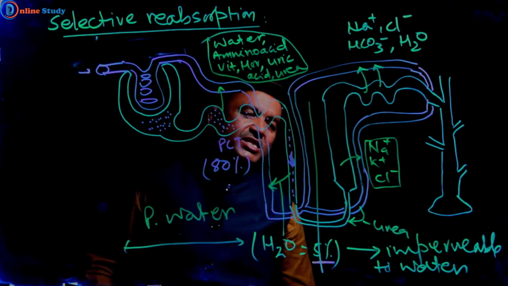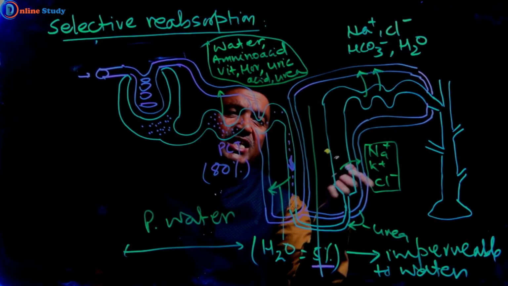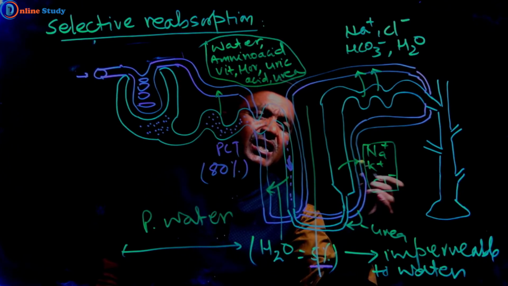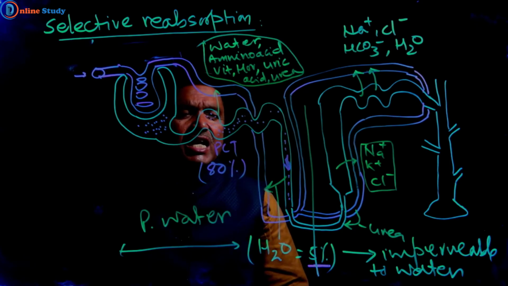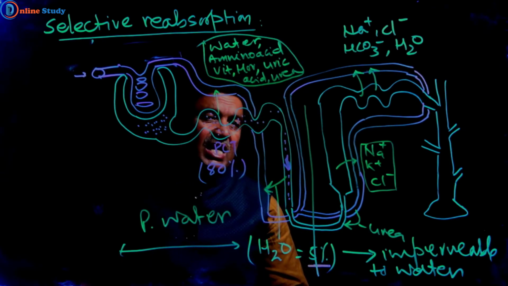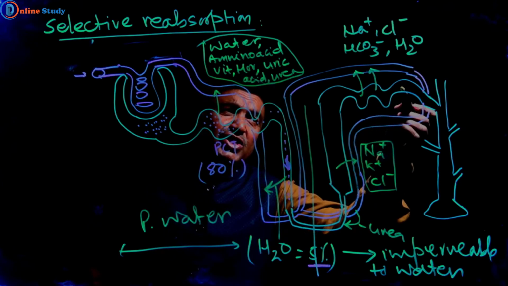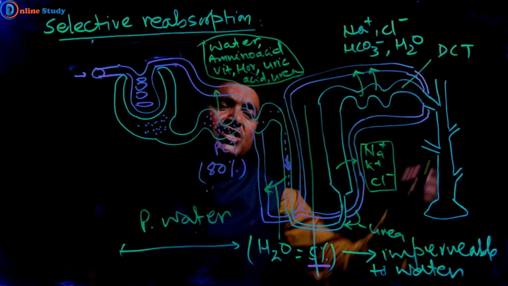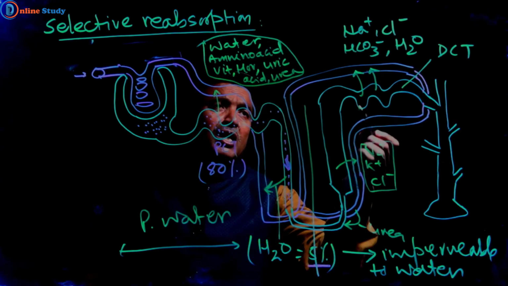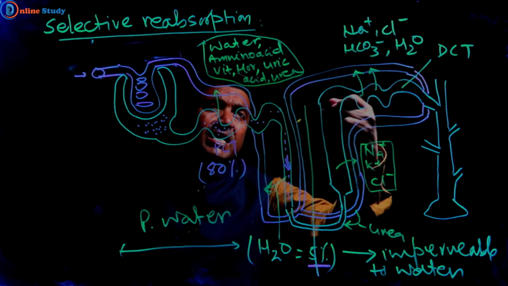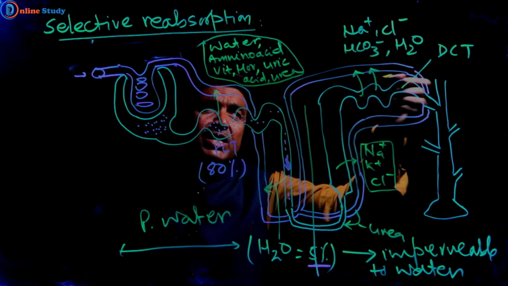From this ascending limb of the loop of Henle, sodium ion, potassium ion, and chloride ion are reabsorbed. This structure is the DCT, distal convoluted tubule. From the distal convoluted tubule, sodium ion, chloride ion, bicarbonate ion, and water are reabsorbed.